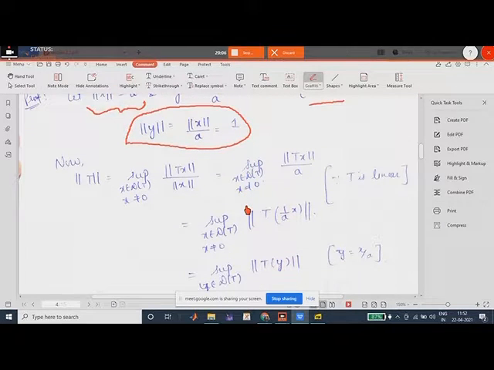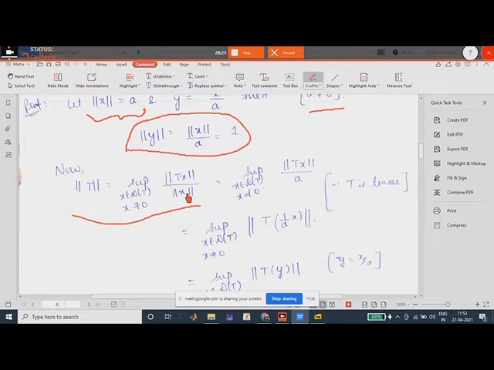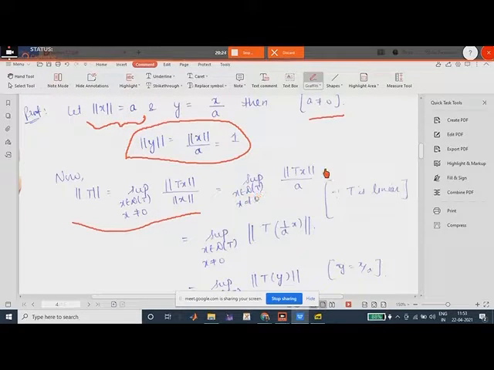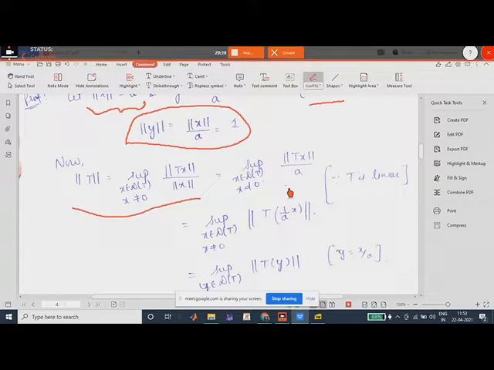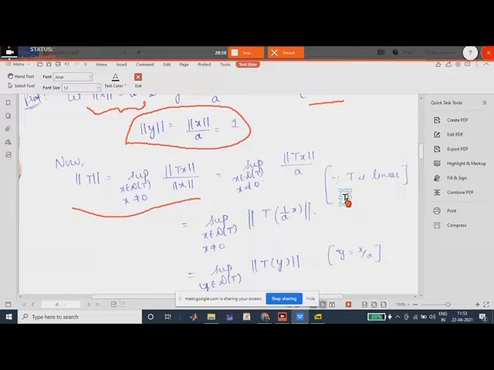So what is norm of T? Using the original definition, norm of T is the supremum, x belongs to D(T), x not equal to 0, of norm of Tx upon norm of x. This is the original definition, right? Now, norm of x is equal to a, we have assumed. So this transforms to norm of Tx upon a, right? Now since T is linear, we can write this as Tx upon a, and we can take it inside the norm also. So this would be norm of T of x by a.